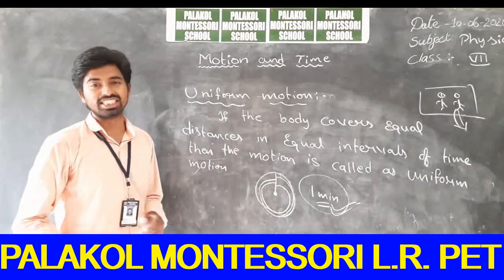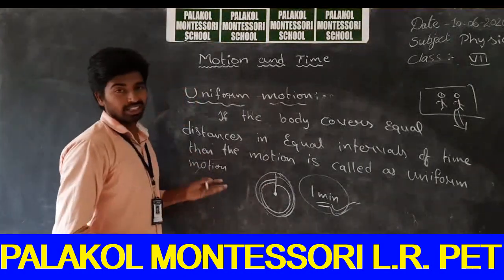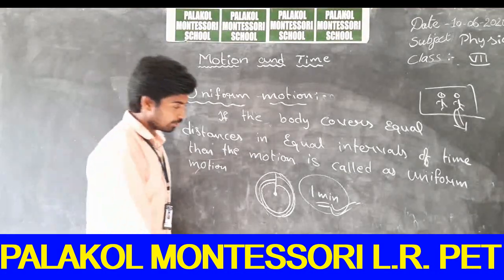If the object covers equal distances in equal intervals of time, then the motion is said to be uniform motion.